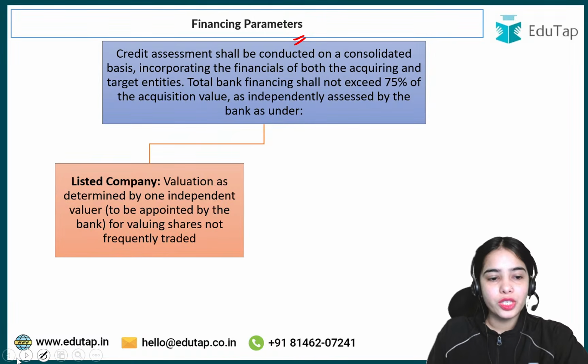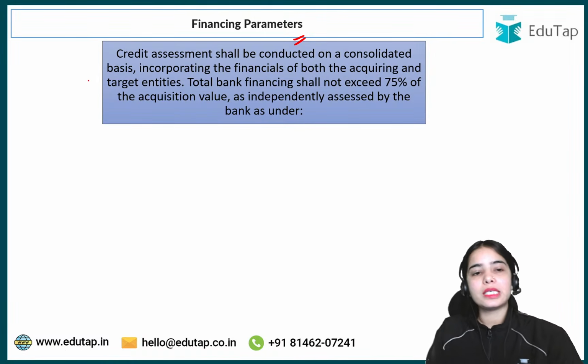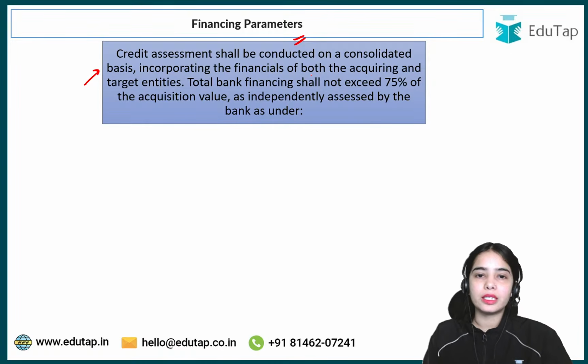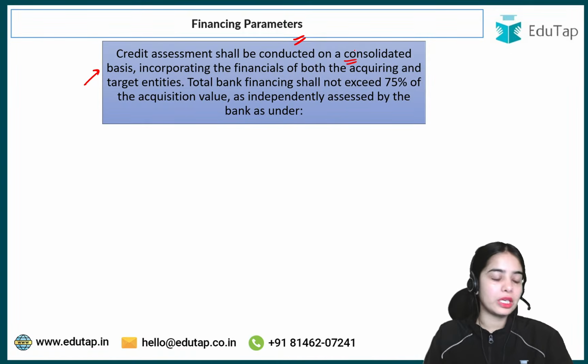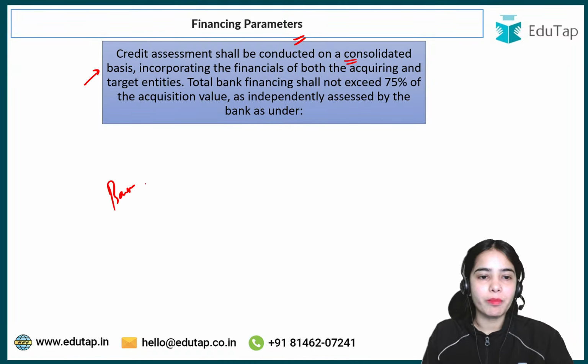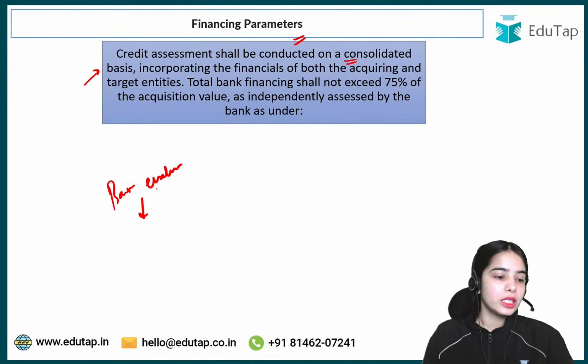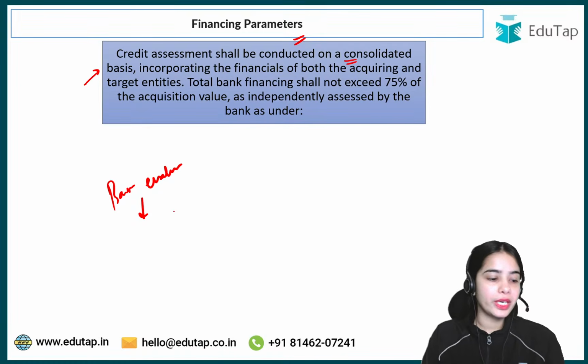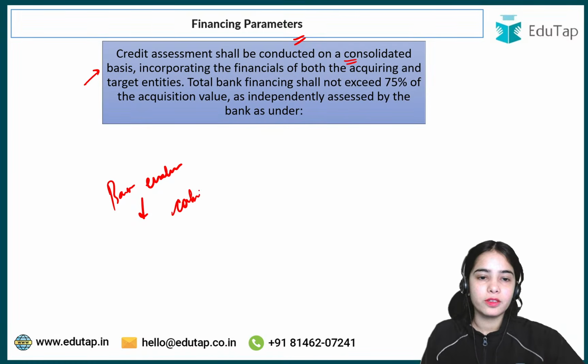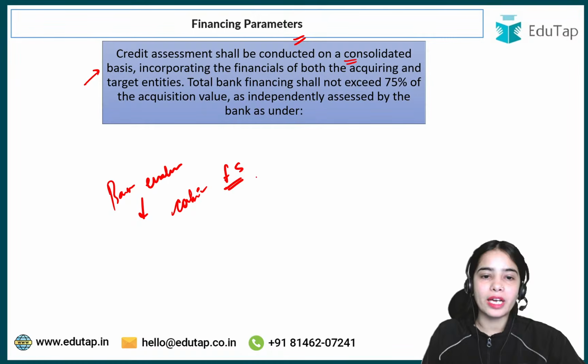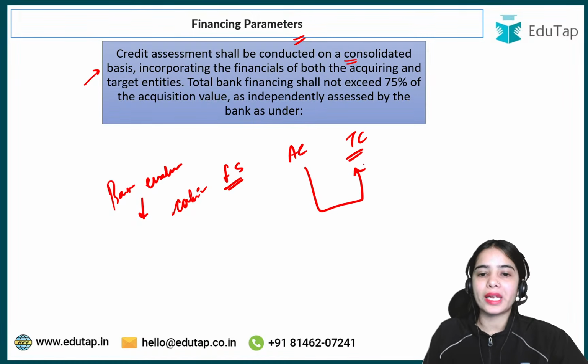So, financing parameters: the credit assessment shall be conducted on a consolidated basis. What does this mean? Banks evaluate the combined financial situation, the financial strength of the acquiring company and the target company, because once the acquiring company has